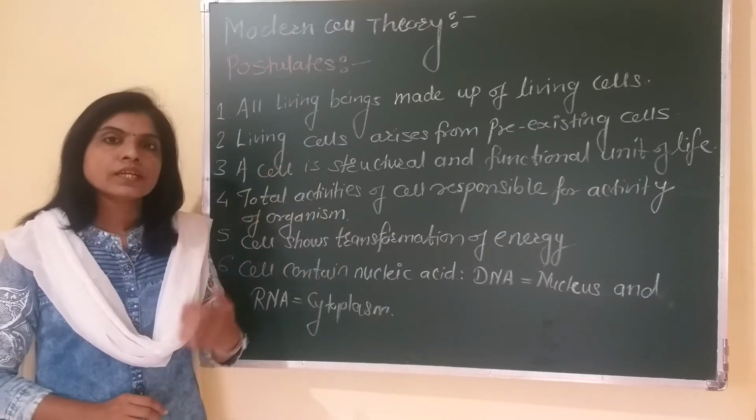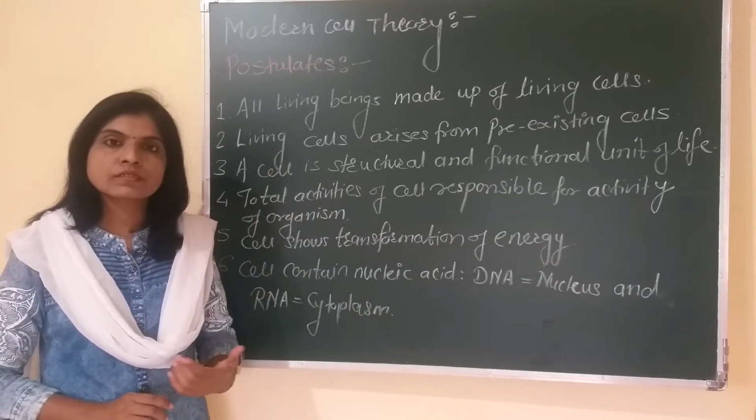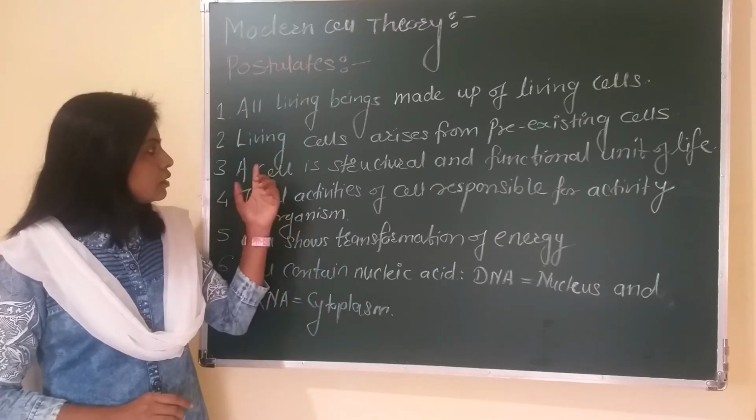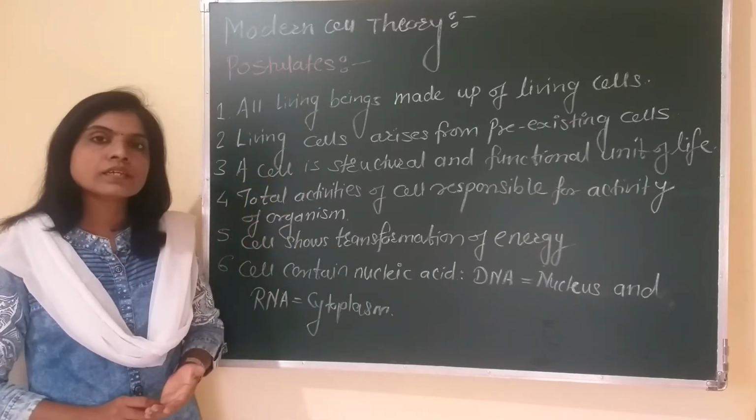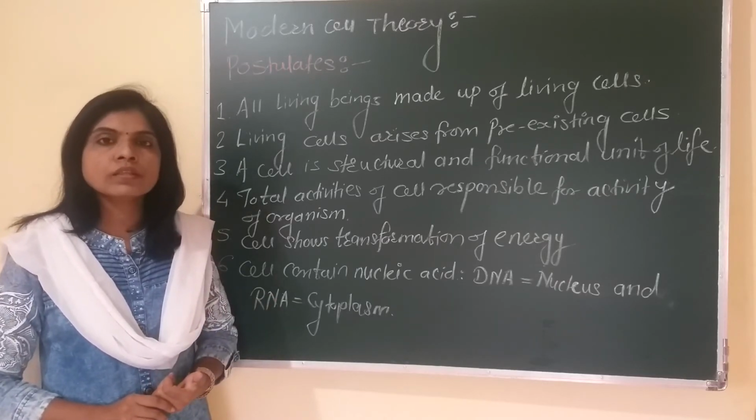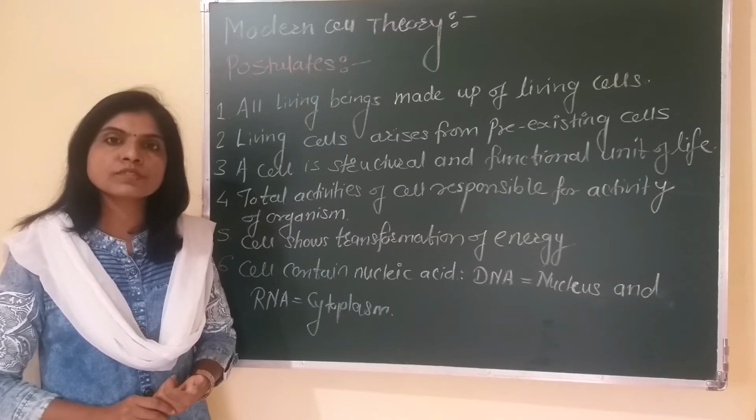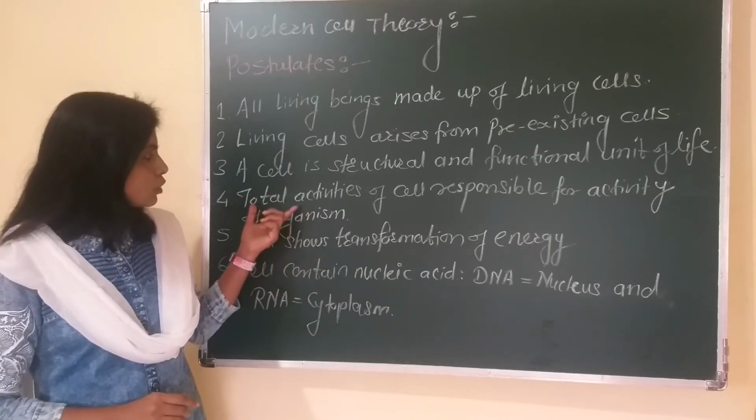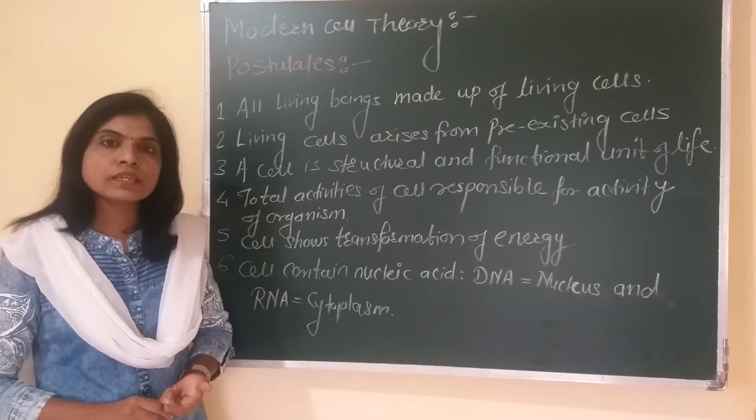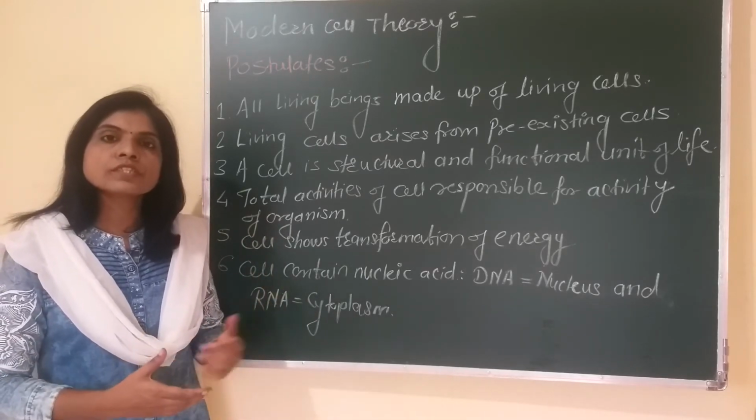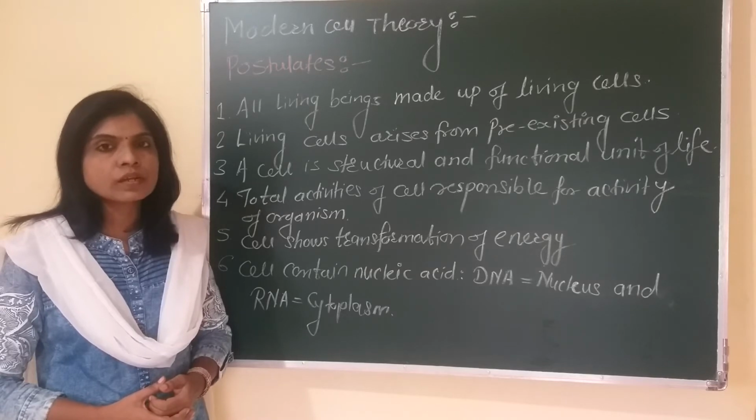Second postulate: every living cell that exists today must arise from an earlier, pre-existing cell by means of cell division. The next postulate of the theory is that the cell is the basic structural and functional unit of life. It means all the life processes that take place in the organism's body actually take place inside the cell cytoplasm. The next postulate of the modern cell theory is that all the activities performed by the cells are responsible for the activities of the particular organism.